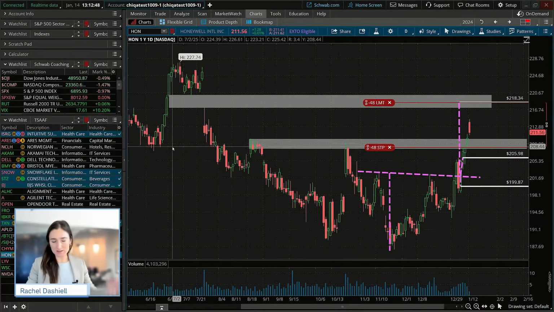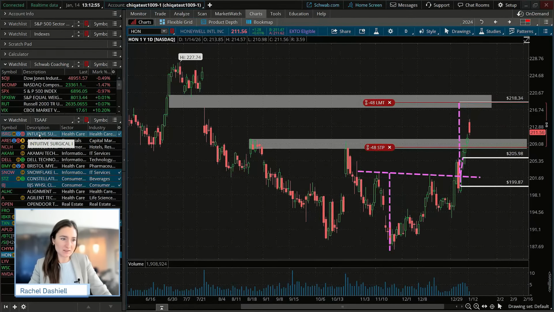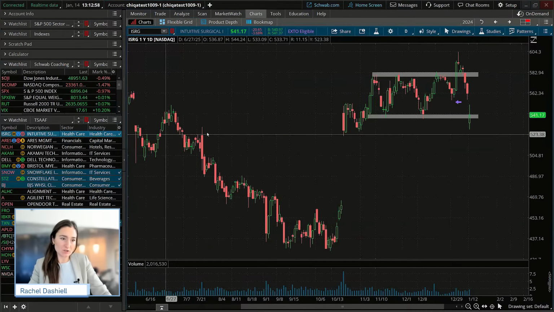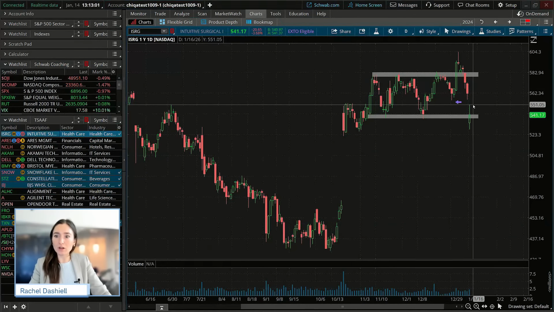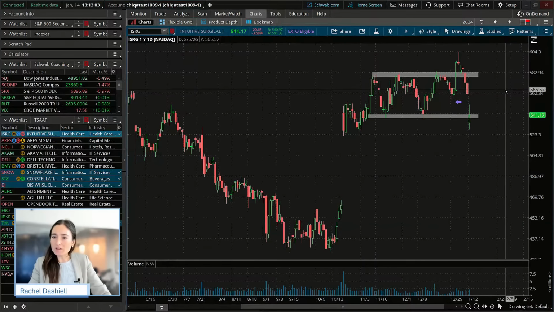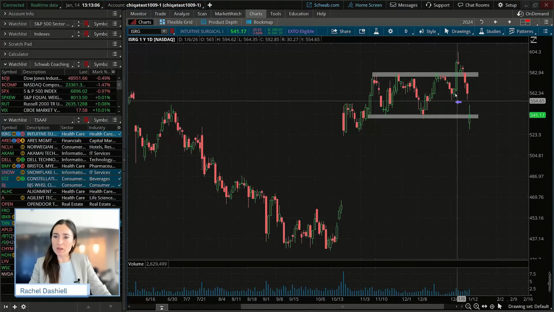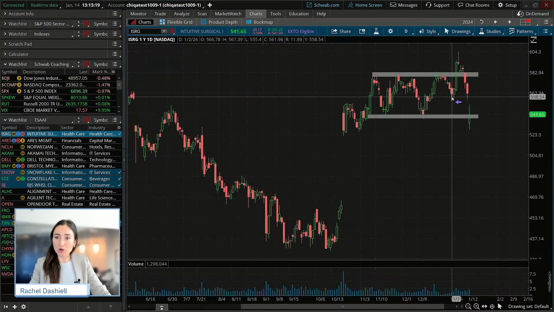So we're going to look at a couple of these. The first one that I want to do before I forget, before we dive into the volume, is bring up ISRG, Intuitive Surgical, from last week, I think it was, where we learned what a shortfall is when looking at a range. A shortfall was when we had a range and price came down to a lower point, but not necessarily all the way to that level of support before breaking out to the upside.